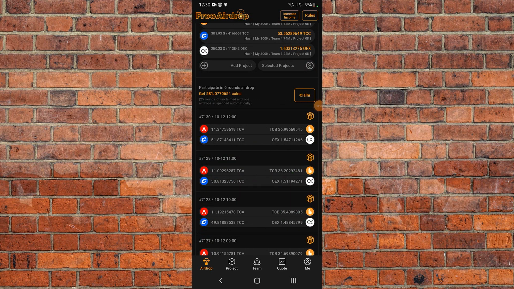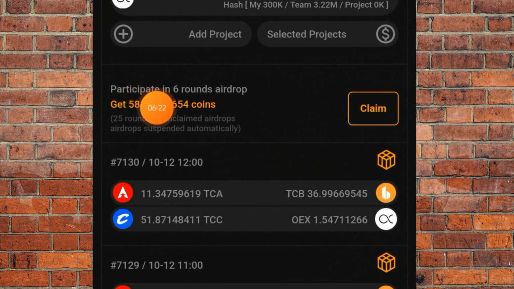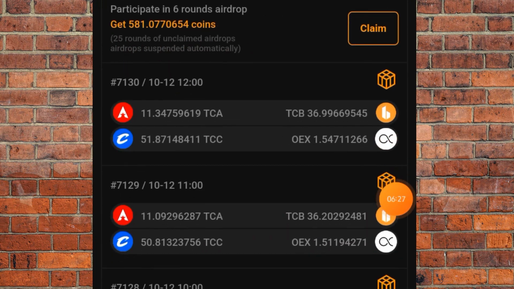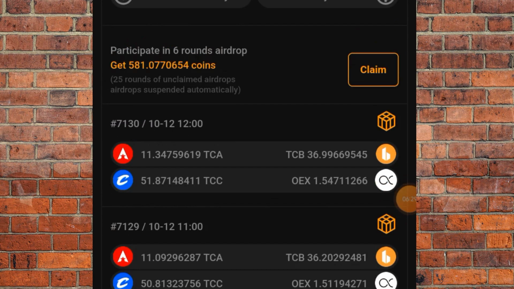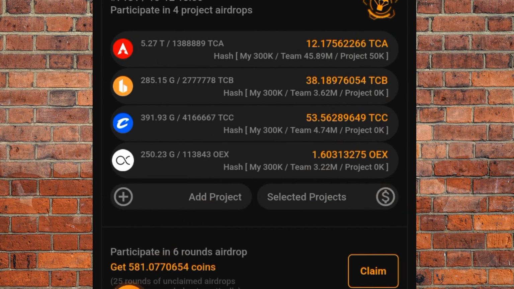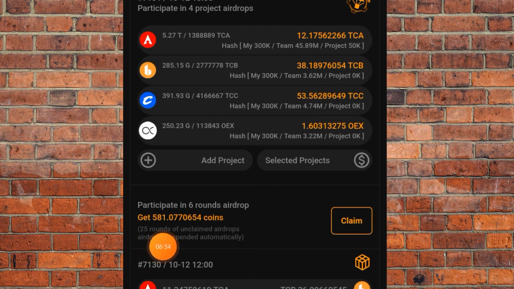It stops every 25 rounds. As you can see right here, participate in 6 round airdrop. This is round 6: 1, 2, 3, 4, 5, 6. It's still going to 25 rounds. With 25 rounds of unclaimed airdrop, it suspends automatically. It will stop mining after it gets to 25 and you do not claim. So you have to be coming there at least once or twice in a day. All you need to do is tap on this claim.